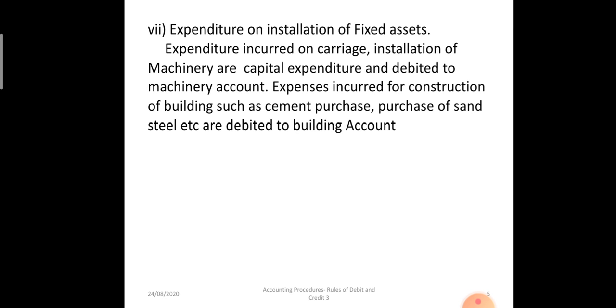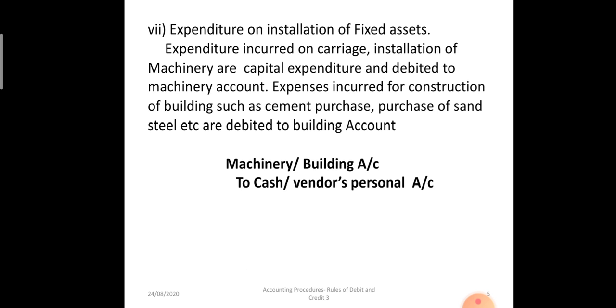See what is written: expenditure incurred on carriage and installation of machinery is treated as capital expenditure and debited to machinery account. In the same manner, if building construction is taking place, whatever expenses have been incurred to acquire the raw material like cement, sand, steel, bricks, doors, electricity, electrical equipment, everything will be treated as capital expenditure, therefore building account will be debited. Entry will be machinery account or building account debit to cash, to bank, or if it is on credit then the vendor's personal account.